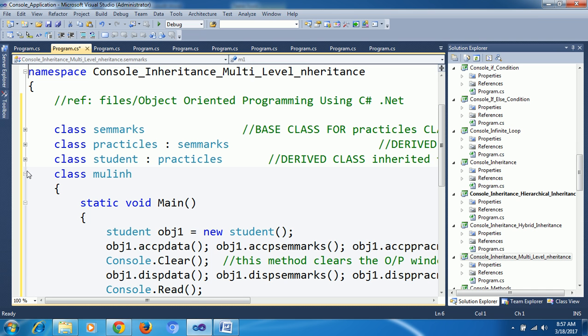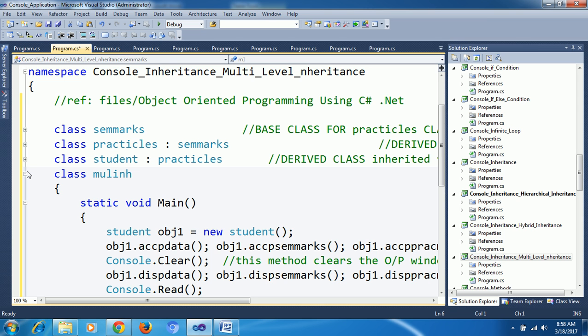This is one level. Suppose one faculty, a normal class faculty, came and needs to access only STEM marks. If we create an object for STEM marks, he can access STEM marks. Some guy came for practicals and wants to know about practical marks, he can access practical marks. Like this, different accessibility we can do here, along with reusability.